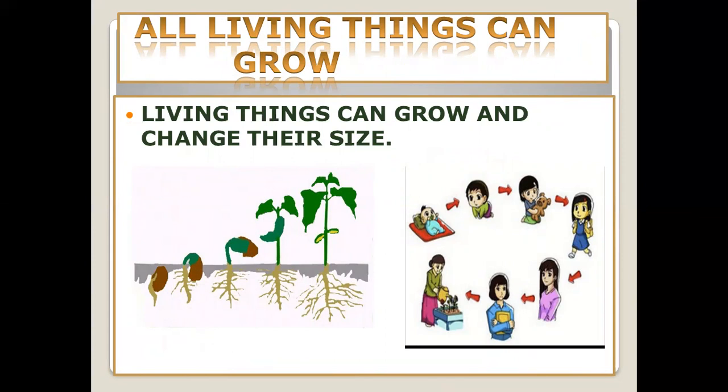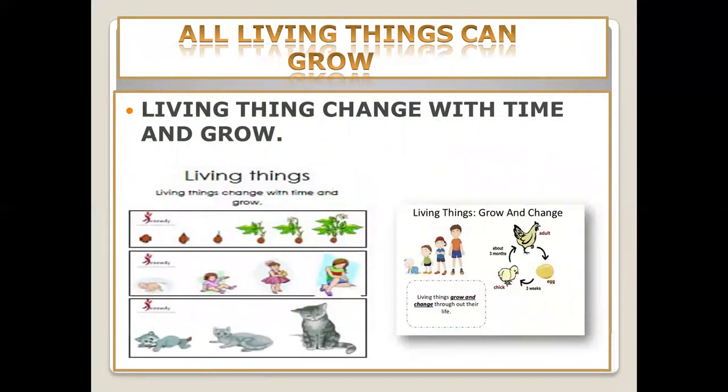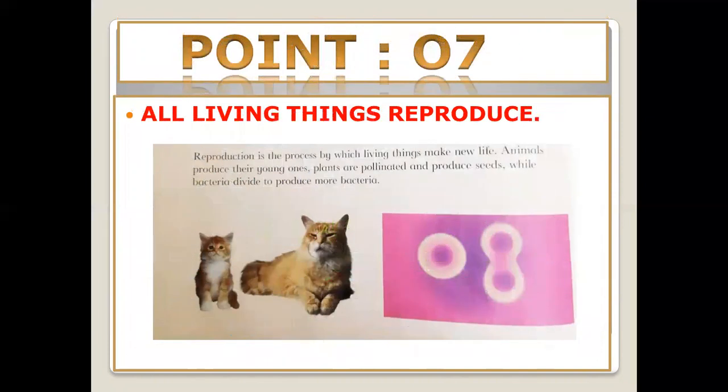In this screen, you can see the life cycle of the plant as well as the human being. And also in this screen you see different examples of living things. There is the life cycle of a chicken: egg, then chick, then adult. And also the example of plants, cat, and a human being. These are all examples of the characteristic of growing.